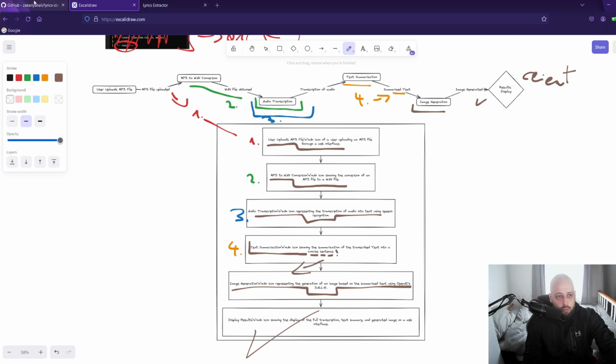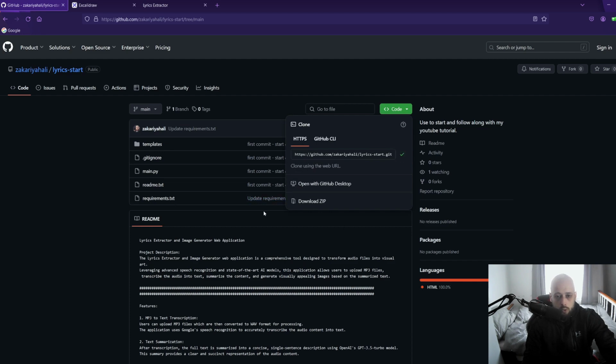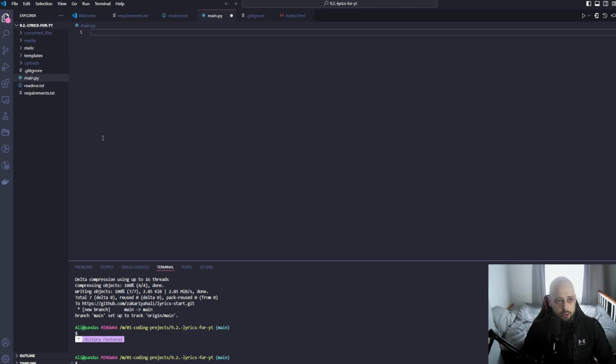So the first thing you want to do is go to the GitHub link, the following link that will be provided in the description, and it will land you in this lyrics start repo, and you want to copy this and go into your VS Code. So once you've done your git clone and you land with this exact file structure, we'll be working in this main.py and build the rest of the app.